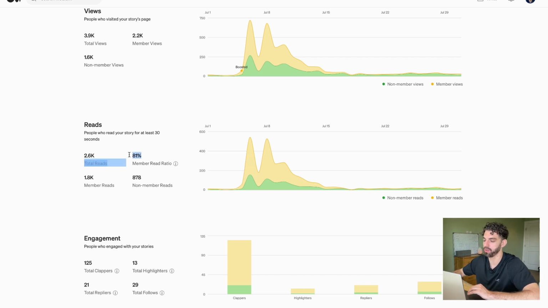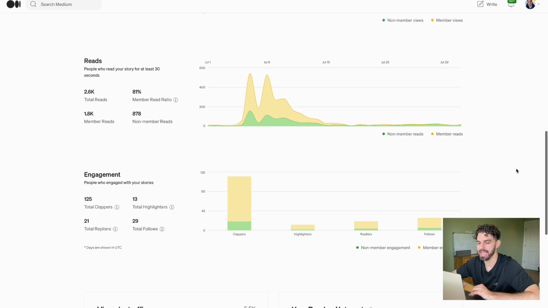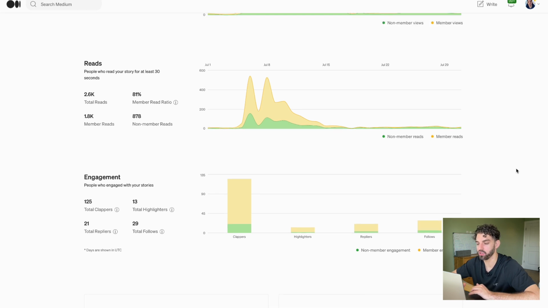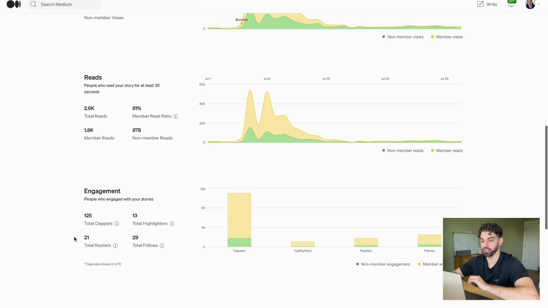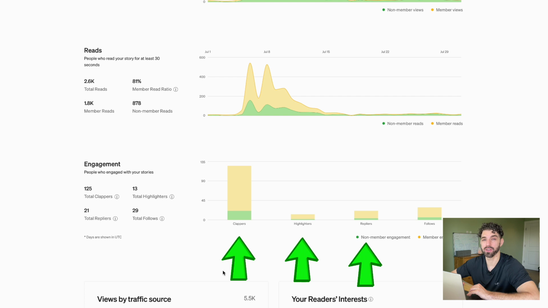That's a really important metric as well. Now they just show you earnings, which removes some of the transparency regarding the algorithm. At the bottom they have engagement, which again is one of the main determining factors when deciding what stories the algorithm pushes out to a wider audience. They have the metrics broken down here into total clappers, highlighters, repliers, and followers.